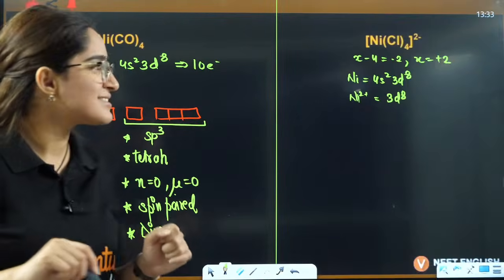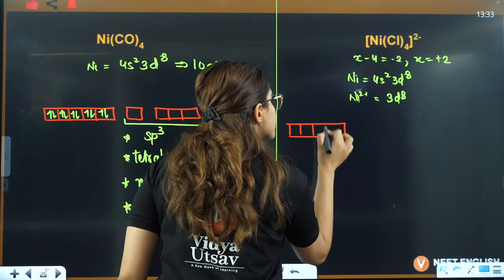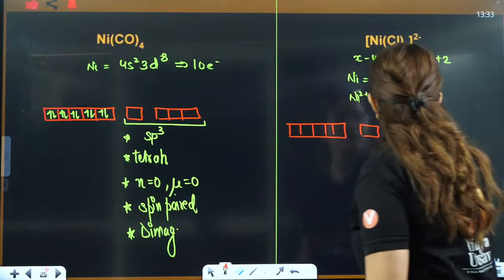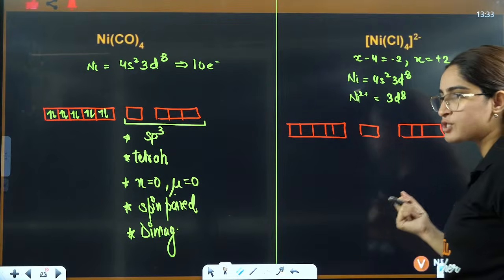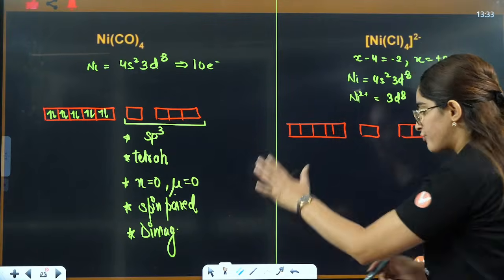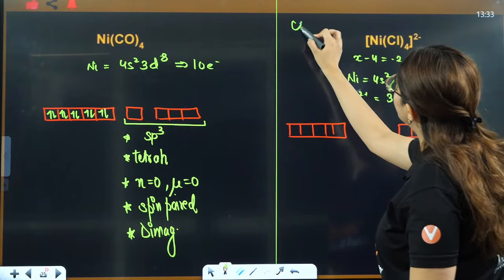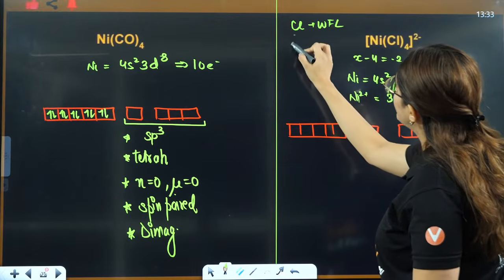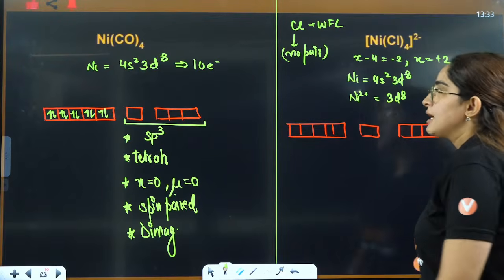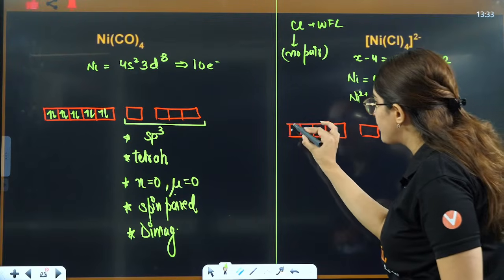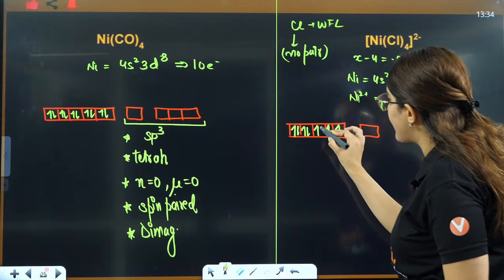Yes. So now, same thing, draw D, draw S, draw P here. Then I'll also tell you how I will solve it for your exam. Right now I'm doing it fully in detail for you. 3d8 means, now chlorine is a weak field ligand. No pairing it will cause. You need to know which is strong field and which is weak field. So it will not cause any pairing. So it will be 1, 2, 3, 4, 5, 6, 7, 8.